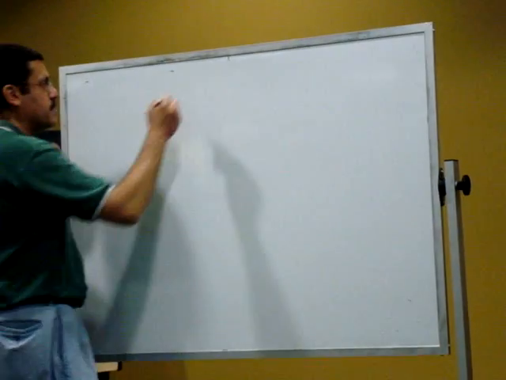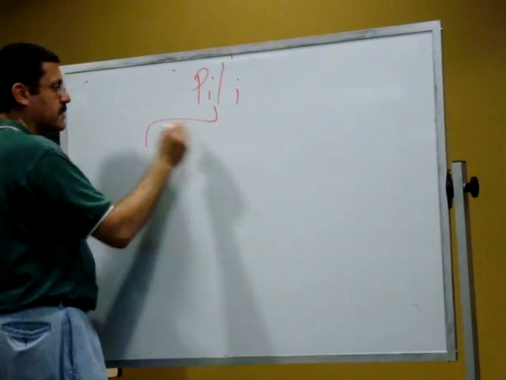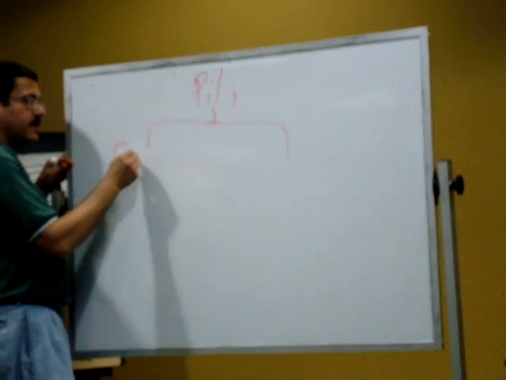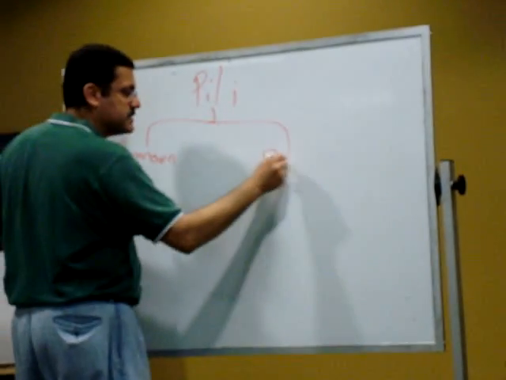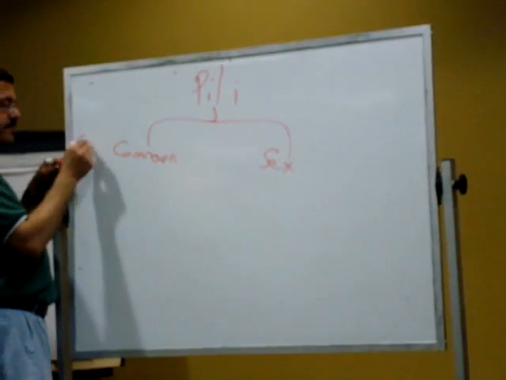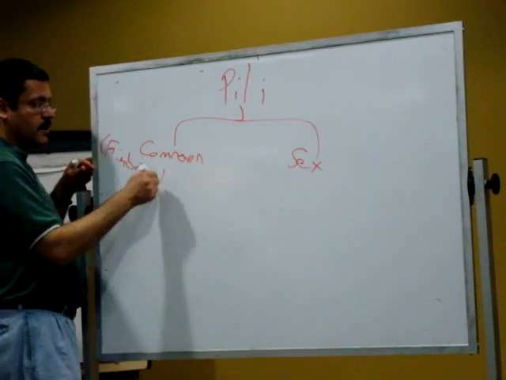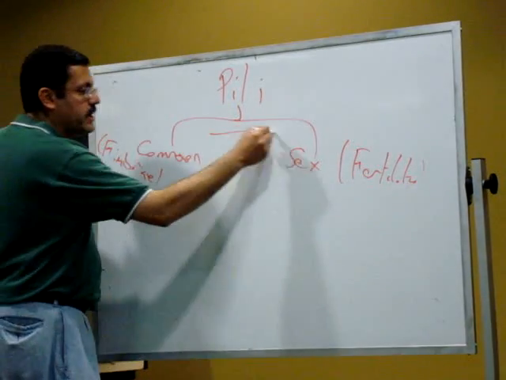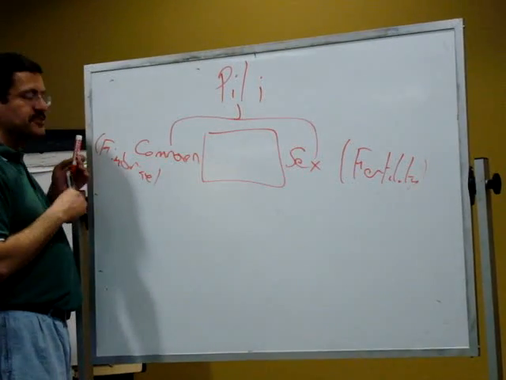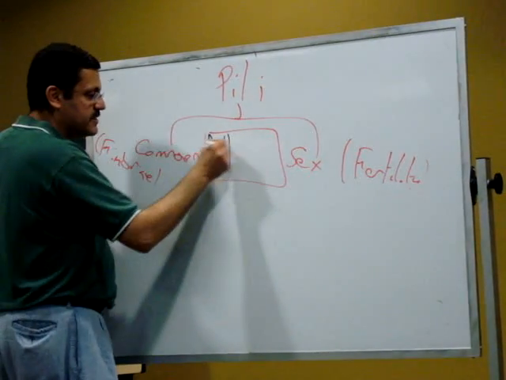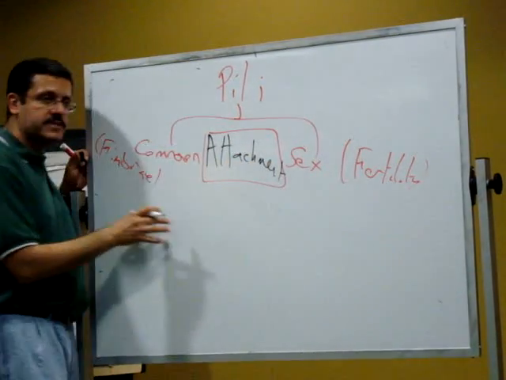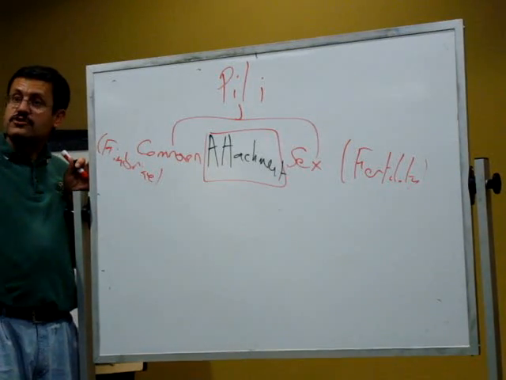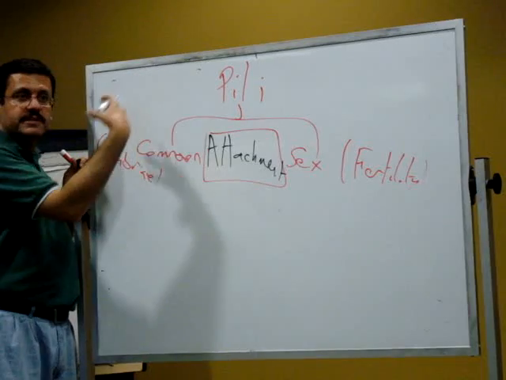Pili, same thing. Let's do pili real quick. Pili deserve their own different color. Pili, 2 types, right? What are they? Common and sex. What are common also called? Fimbriae. What are sex also called? Fertility. First of all, if you had one word to attach their function, attachment, right? That's one function for both. What's the difference? Common pili allow them to attach to other organisms, other surfaces. Fertility allows them to attach to each other.